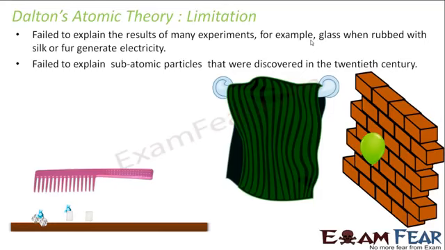It failed to explain subatomic particles that were discovered in the 20th century. Dalton's atomic theory told that the atom was the smallest particle and there cannot be anything inside the atom. But later, in the 20th century, it was found that the atom was further divided into electron, proton and neutron. So this theory could not explain those subatomic particles.